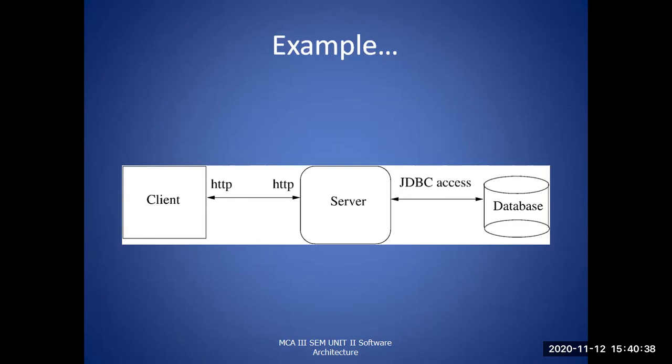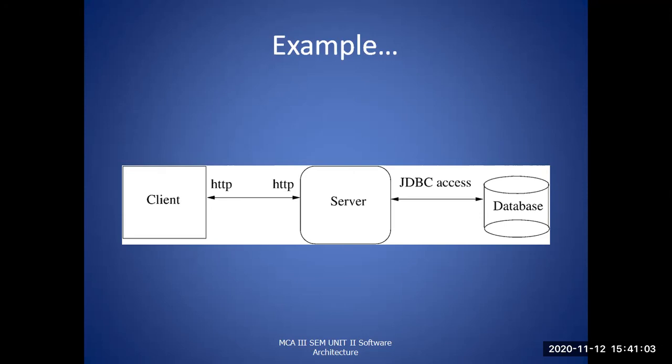The server will get the details about the particular request made by the client through the database. It will search the database whether the request sent by the client is available in the database or not. If the information is available, then the server will respond with that result to the client.